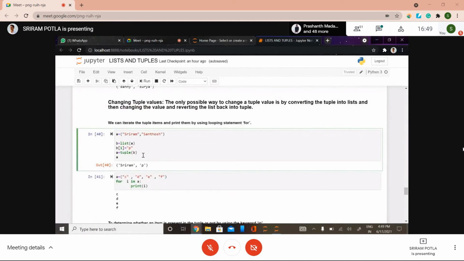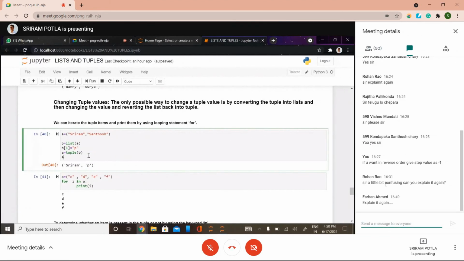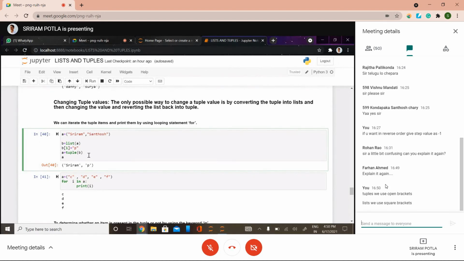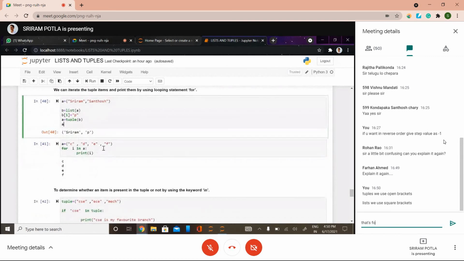The difference between tuple and list is that whenever you want to change the values in the middle of your program, you store them in a list. But whenever you don't want to change the value, go for a tuple. The only difference is changing the value. If you want to change, go for list. If you don't want to change in the middle, go for tuple. But even if you want to change a tuple value, this is the method: converting it into a list and then to a tuple. Is this clear?